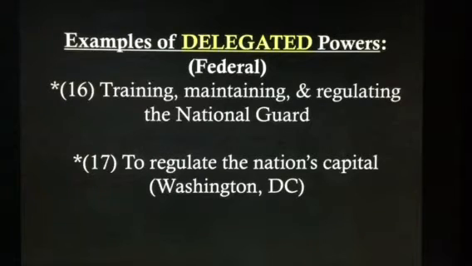And then 17, to regulate the nation's capital, which is Washington, D.C. These are 17 powers specifically granted to Congress in Article 1, Section 8 of the Constitution.